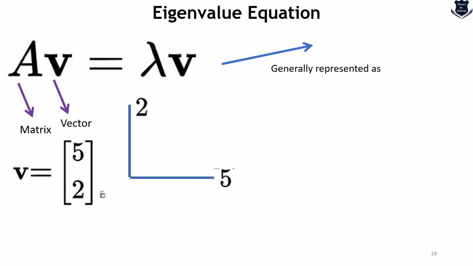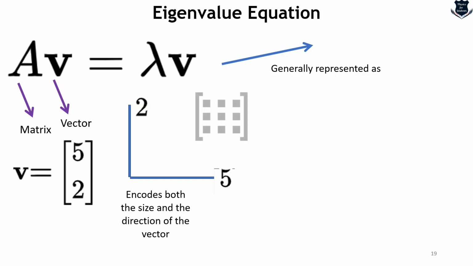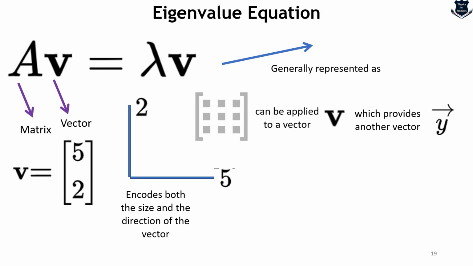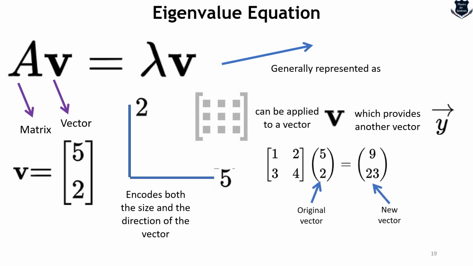So that means this actually encodes both the size and the direction of the vector. So instead of showing it as an arrow, this is a much more convenient way, isn't it? Where you can see both the size and direction in a matrix. Now, if I take this matrix as a square matrix, and it is applied to a vector V, this provides another vector, for example, Y. It can be anything, so let us take an example. Here this is the original vector and it produces a different vector, that is 9, 23.